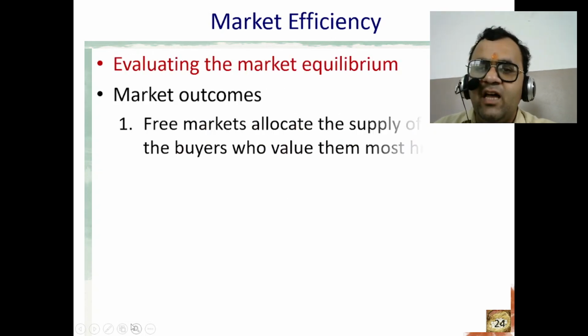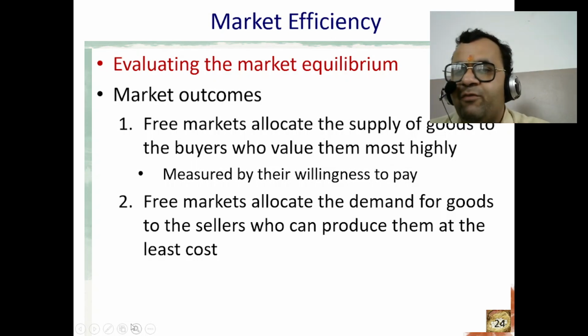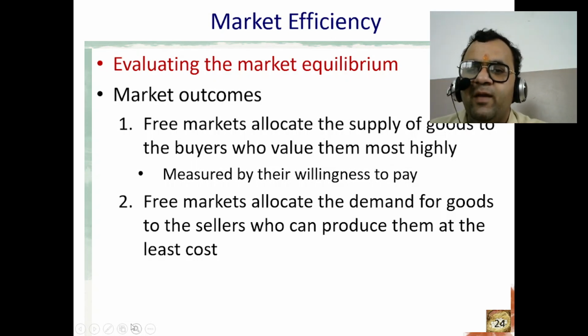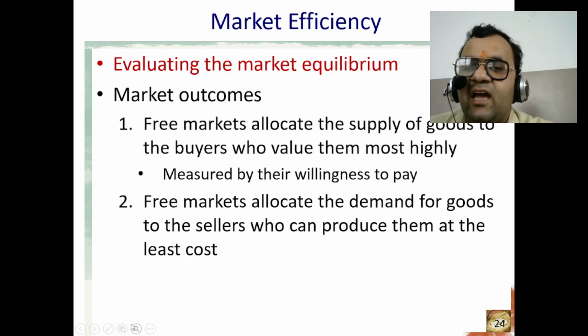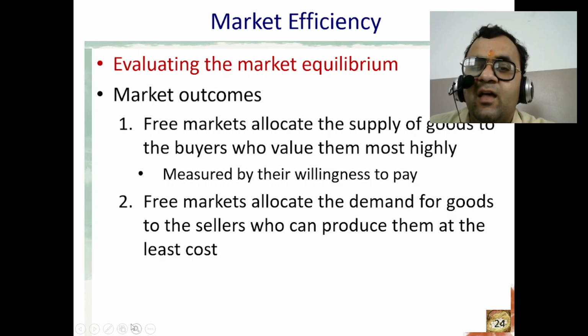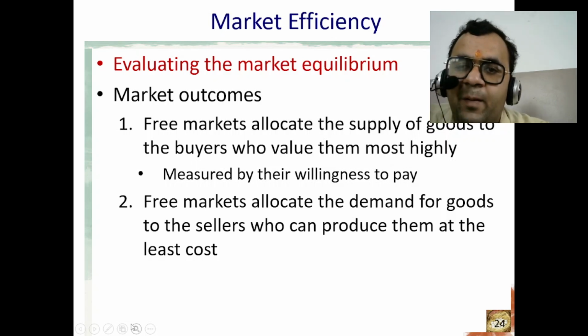Now, what is equality in the market equilibrium? In the context of economics, equality refers to the state of the market equilibrium where the supply of a good or service is equal to the demand for it. This means that the quantity of the goods or services that producers are willing to supply equals the quantity that consumers are willing to buy.